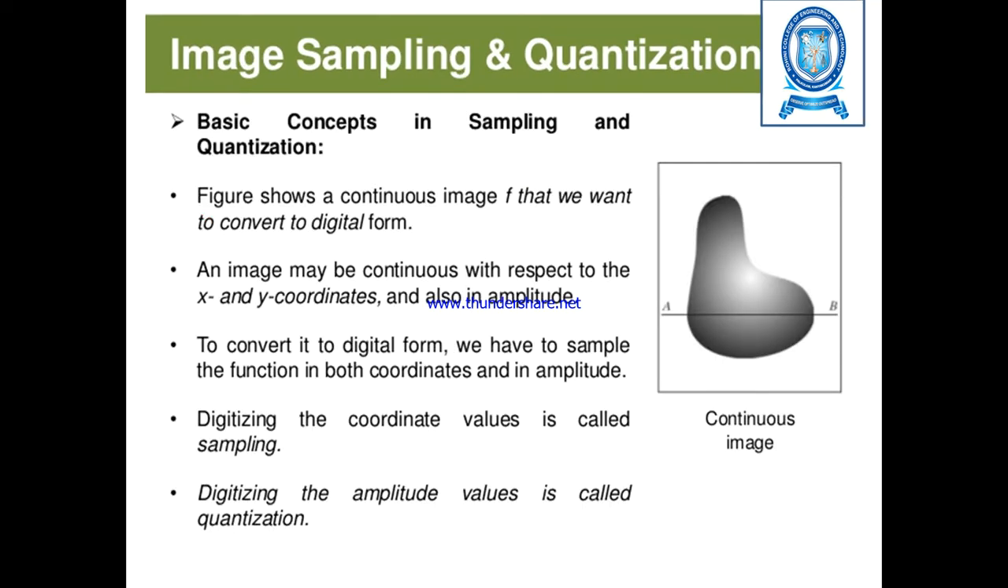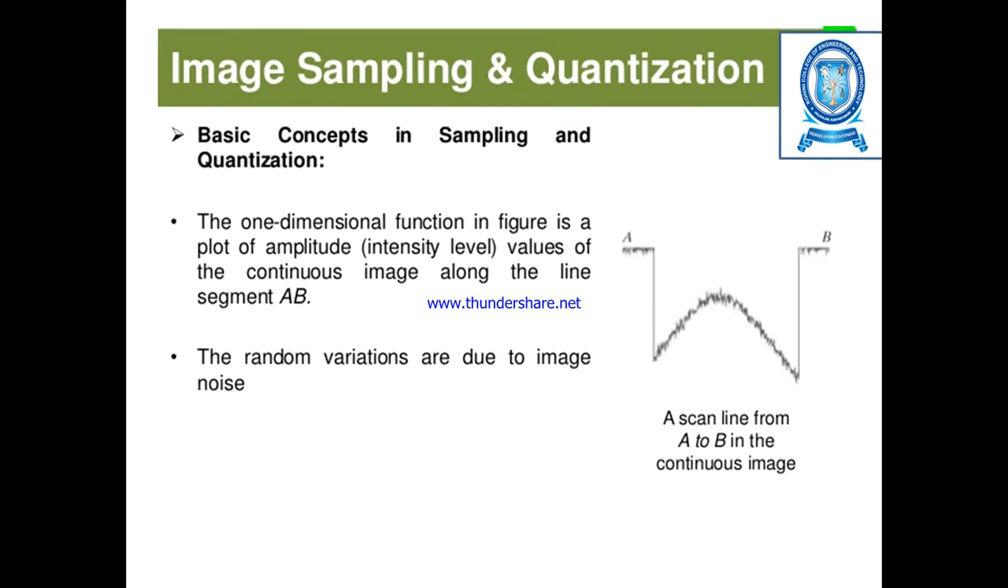Now we can see the basic concepts involved in sampling and quantization. As I told you already, we take an analog image along the x and y coordinates, and we convert it into digital form in both the coordinates as well as the amplitude. Digitizing the coordinate values is called sampling, whereas digitizing the amplitude values is called quantization. These are the two processes mainly involved.